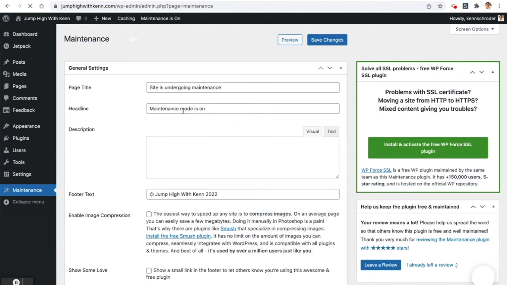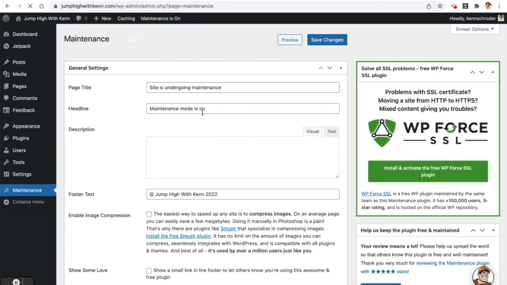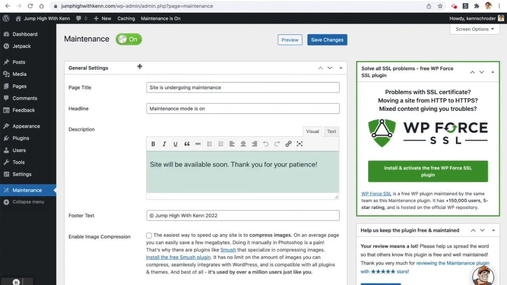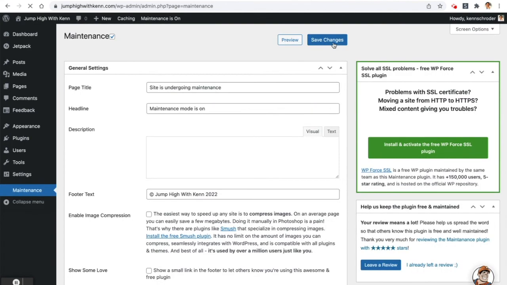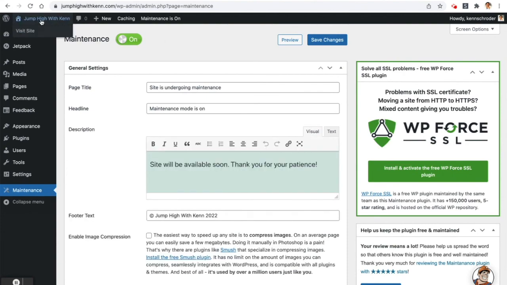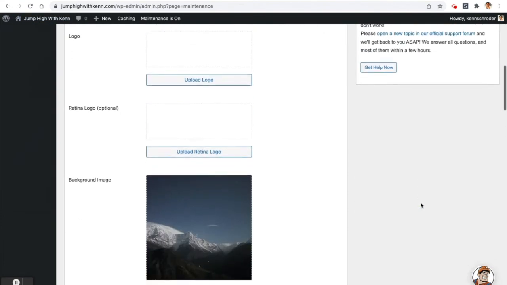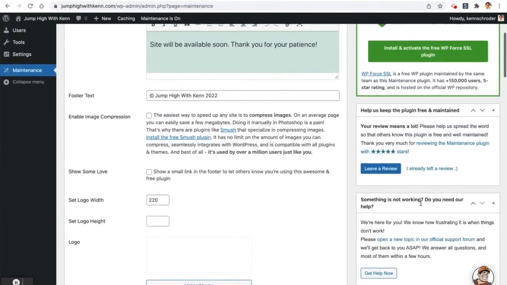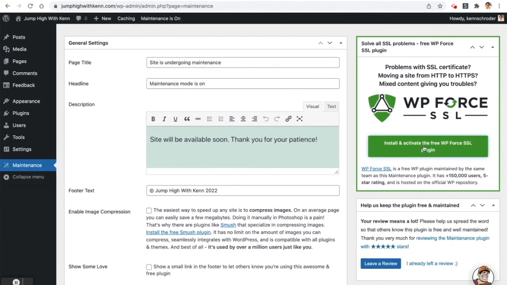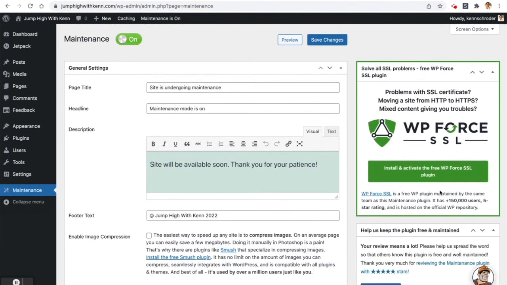The site is undergoing maintenance. Maintenance mode is on, blah, blah, blah. And so here's the big switch at the top, big green button. Maintenance is on. I can click it and turn it off. I can turn it back on. So let's turn it on. Click on Save Changes. And let's just have a look at how it works. You can ignore all this other stuff on the right. They probably have a premium version. Well, they'll probably promote something else, but you can ignore that.